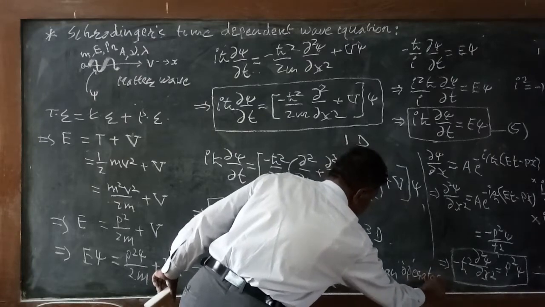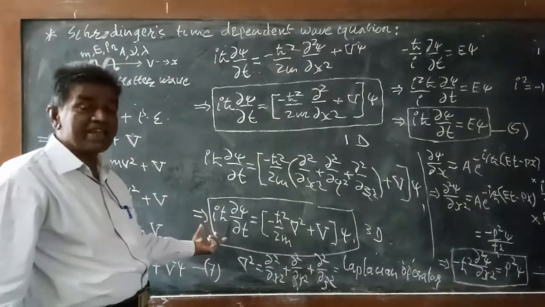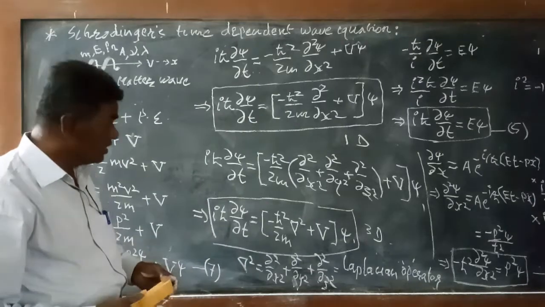So this is the three-dimensional Schrodinger's time dependent wave equation.